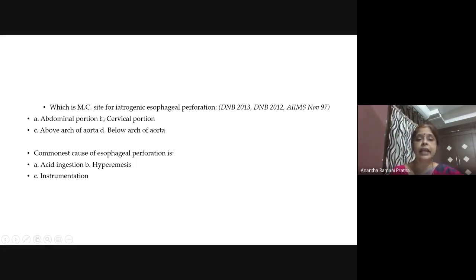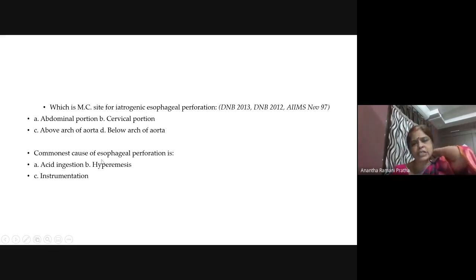So the most common site for iatrogenic esophageal perforation is the cervical portion. But this MCQ is controversial. I have seen in Bailey and Love that they have given the lower esophagus as more common, but here in this MCQ they're telling cervical portion. We have to verify and see.